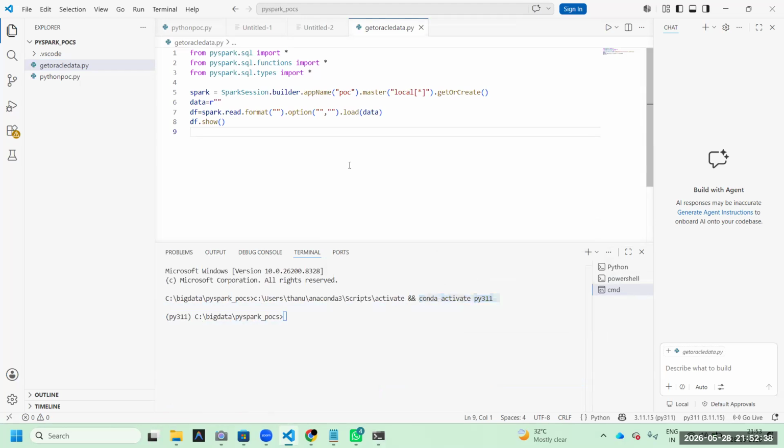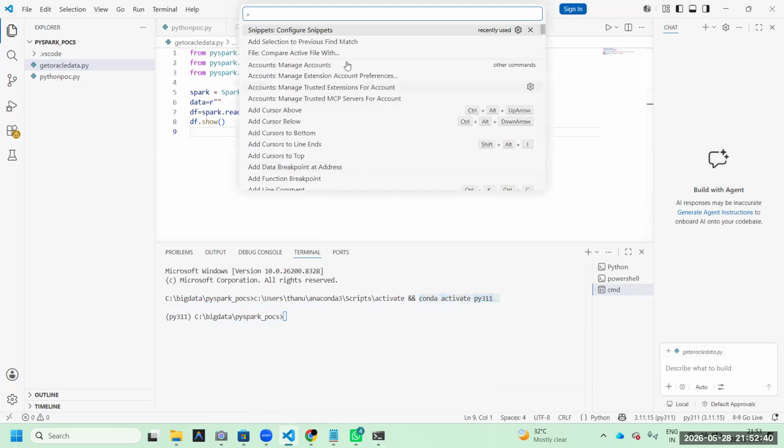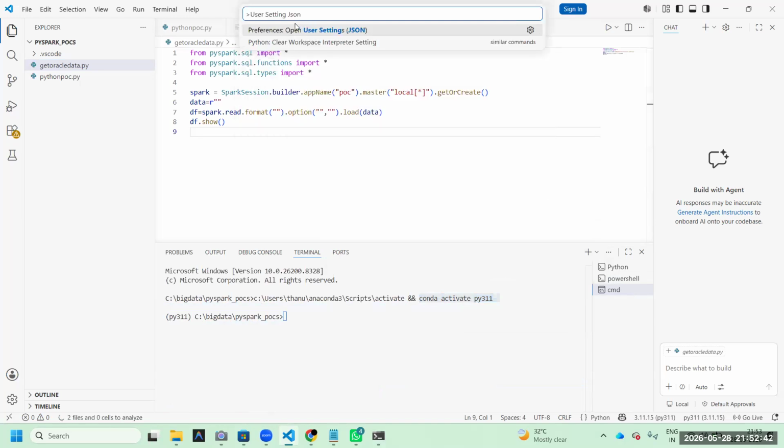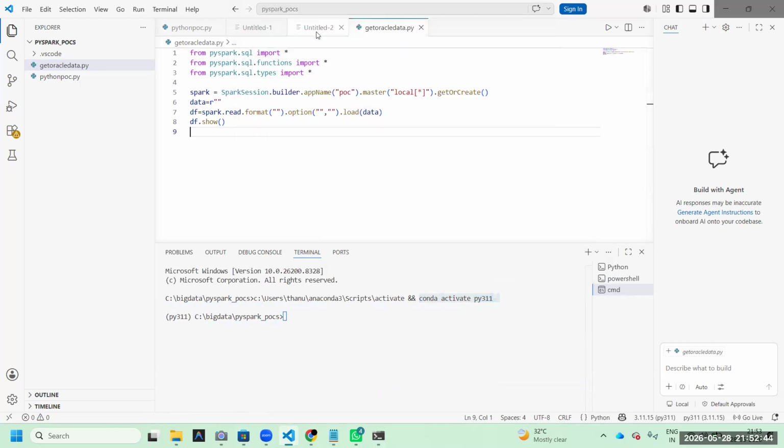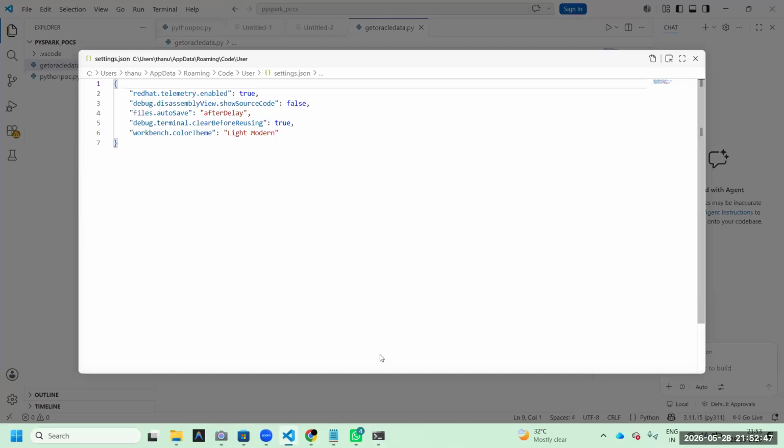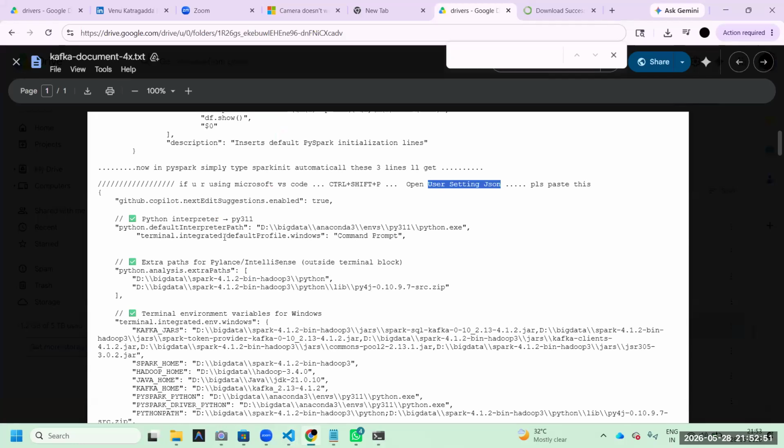At the time, what are you doing? Control Shift P, here, this one, user settings JSON. What is it? Here, I already mentioned everything. For example, for the terminal, when I am using default, I want to get command prompt only, not any other things. Copy that and paste here.